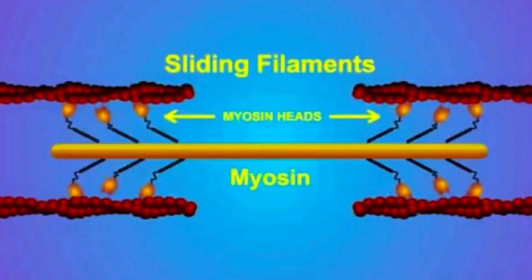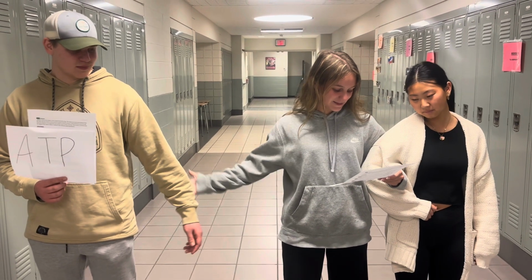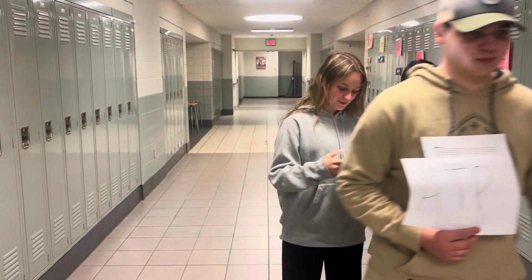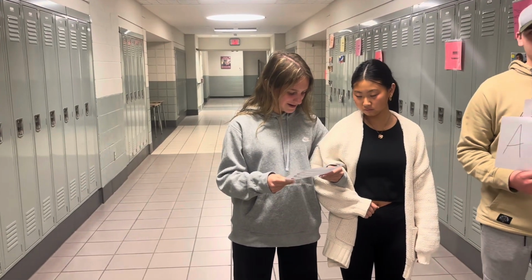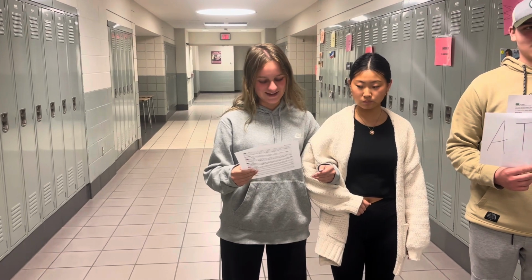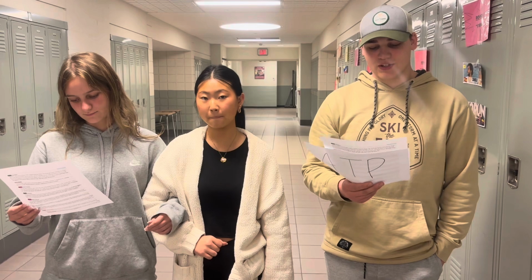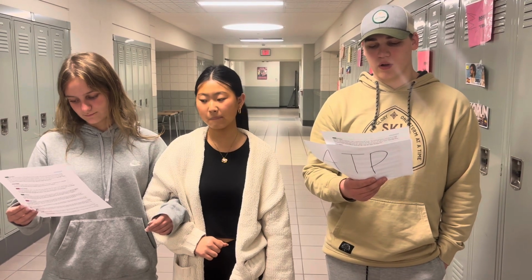In the sliding filament theory, the formation of the cross bridge leads to the sliding of the actin filament along the myosin filament, which is the physical basis of muscle contraction. After I bind to actin, I use energy from ATP to pull the actin filament towards the center of the sarcomere, the functional unit of the muscle. This is called the power stroke. As I pull actin, the muscle shortens, causing contraction. I'm ATP, and I provide the necessary energy for the myosin head to pull on actin.